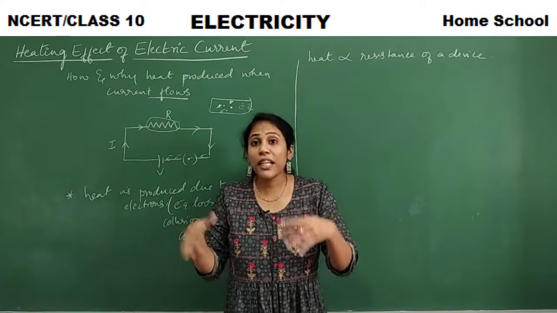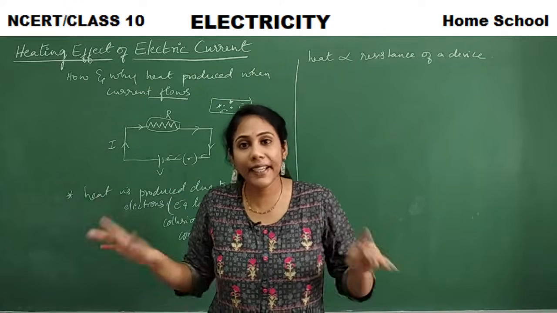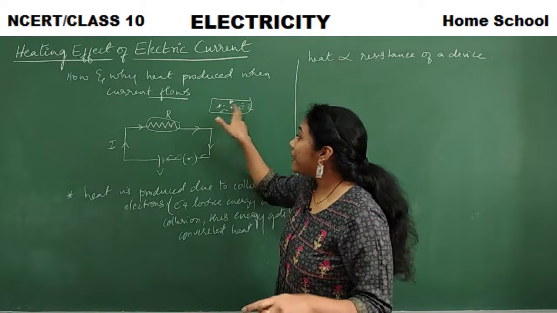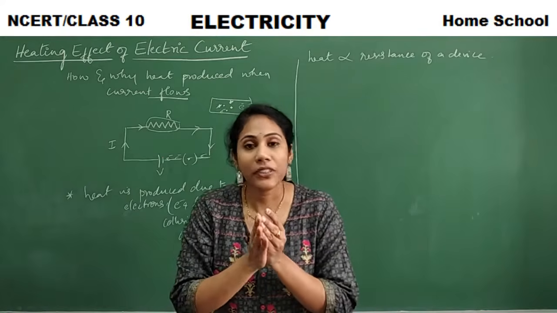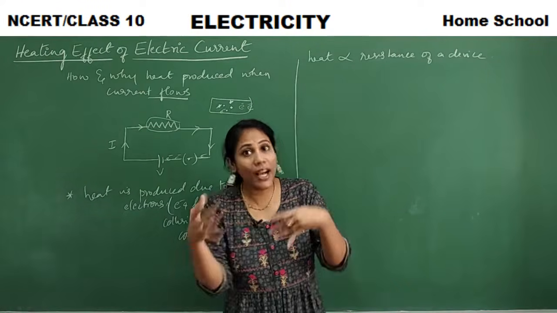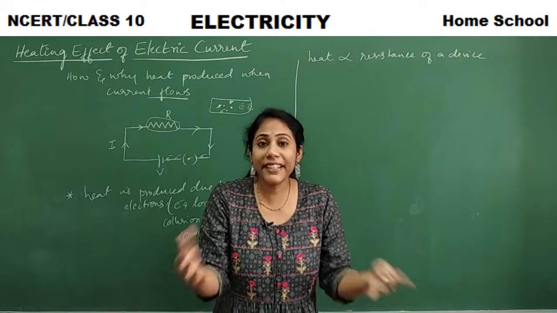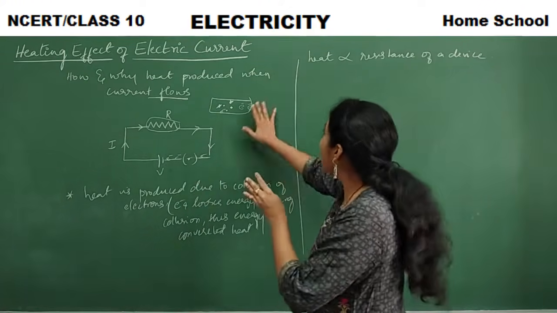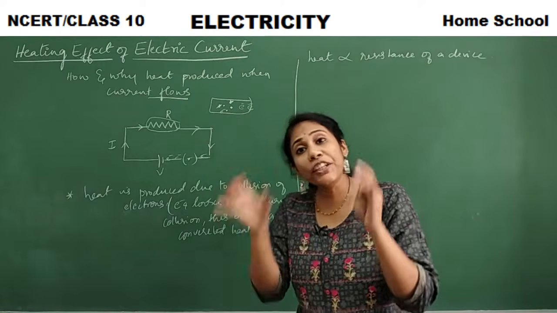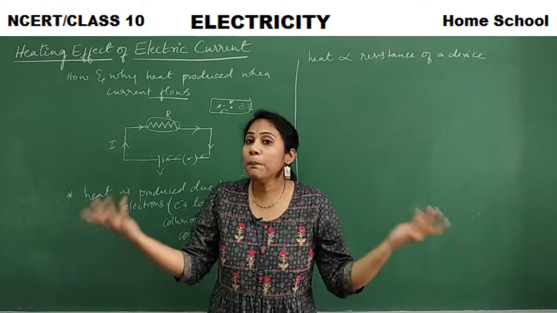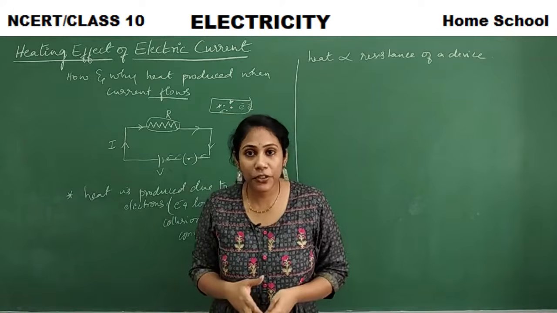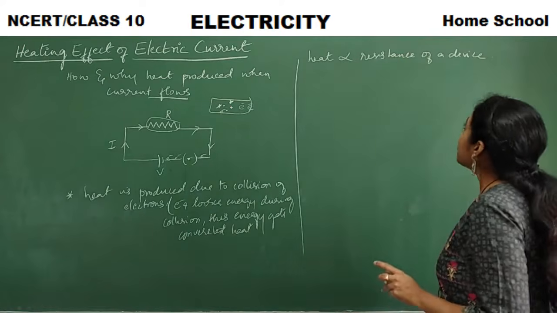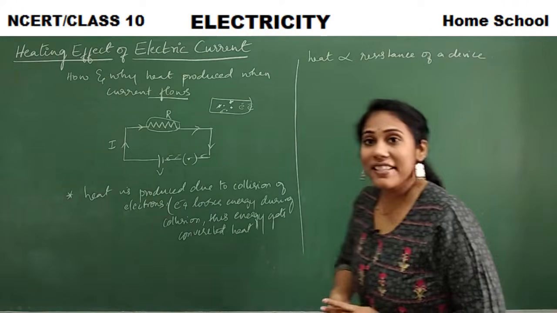Resistance is objection to the flow of electrons or current, right? So when a device has more resistance, more collisions occur. Resistance is again due to the collisions only, right? If more collisions are occurring, more heat is produced, right? So definitely I can write heat is directly proportional to resistance of a device.